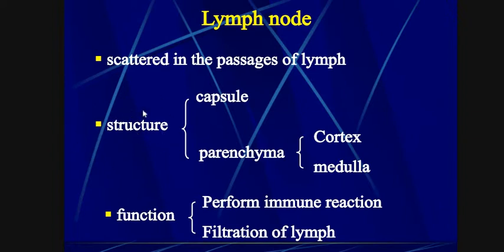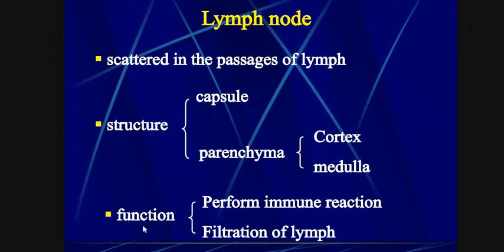If we talk about structure, it consists of capsule and parenchyma. Parenchyma is surrounded by capsule. This is the outer covering. Parenchyma consists of cortex and medulla. The inner region is medulla and the outer region is cortex.